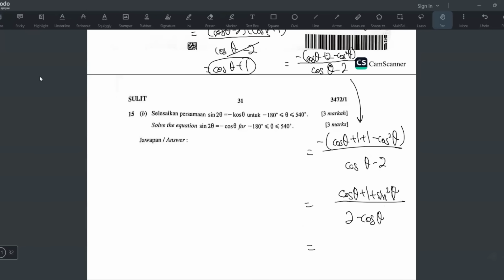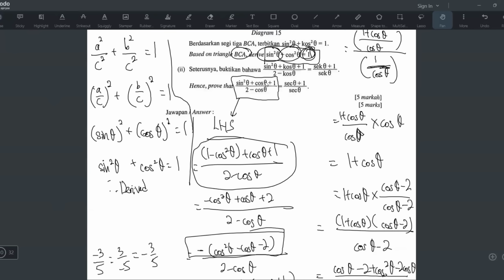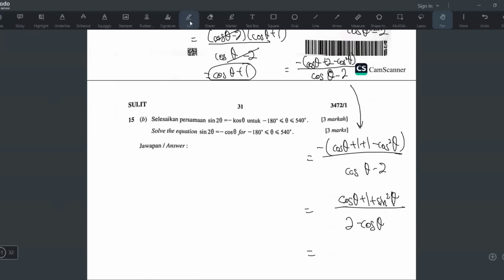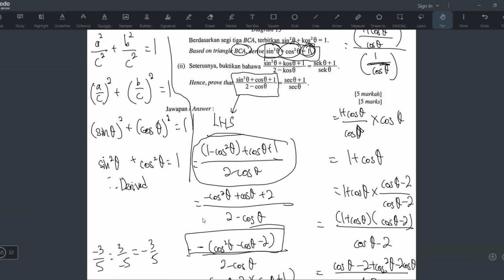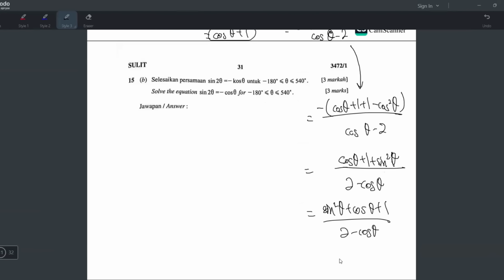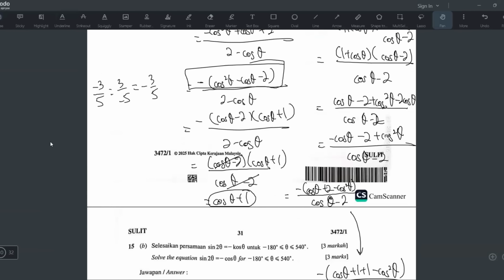Cos theta plus 1 plus sine square over 2 minus cos. Yeah, it's already the same. We just have to arrange a bit. Sine square plus cos plus 1. So the sine square they write first, and then plus cos theta plus 1 over 2 minus cos theta. Yeah, that's already the left hand side. So as you can see, okay, let's finish it. Proven.